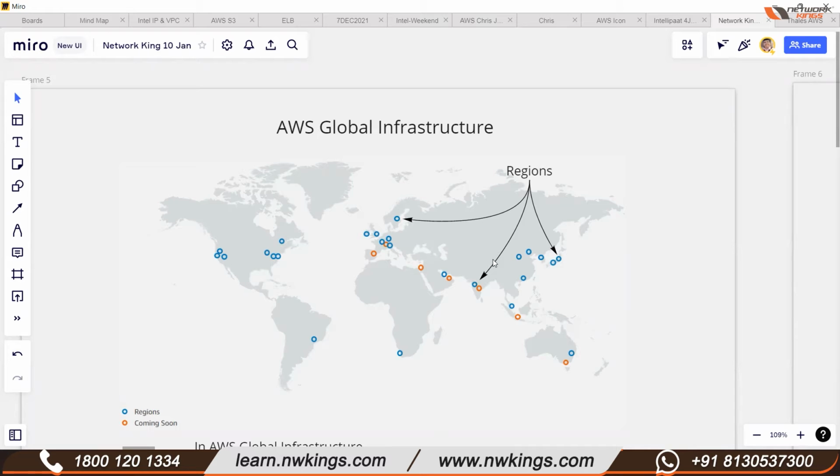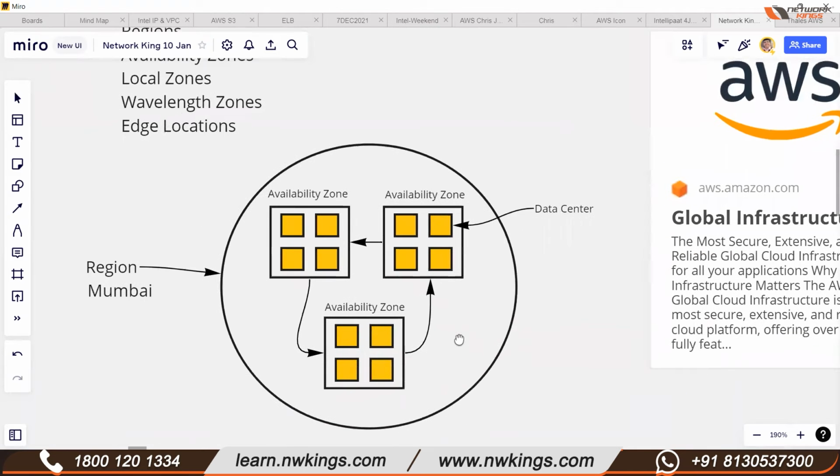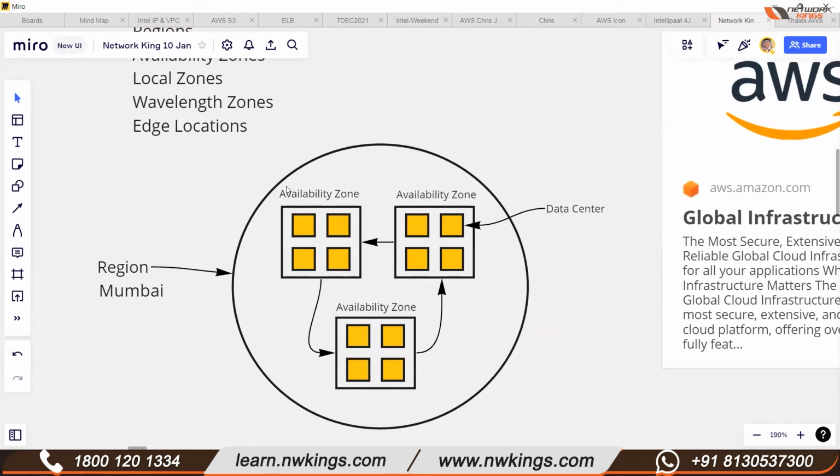If somebody asks what a region is: a region is an independent and separate geographic location. Because you are new, I'll start very slowly so you can understand. Let's say this is an example of one region. I took the Mumbai region here.